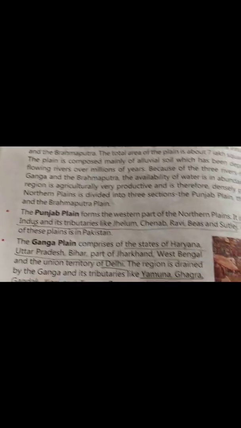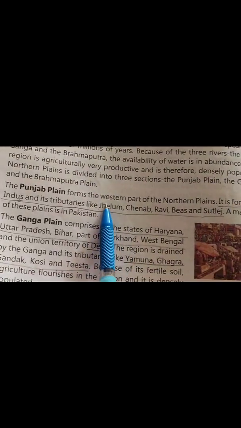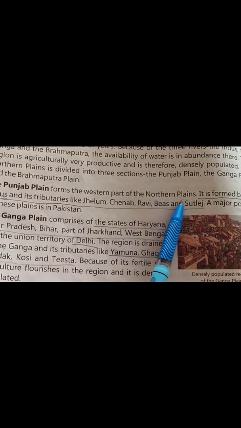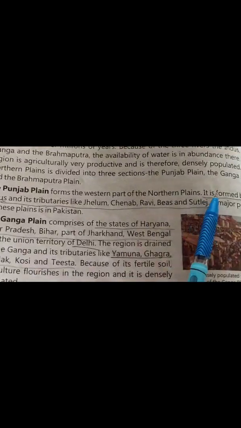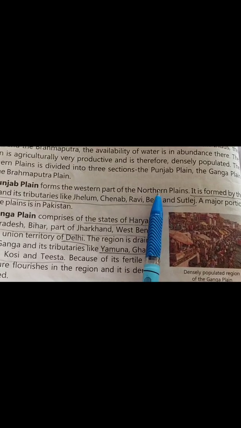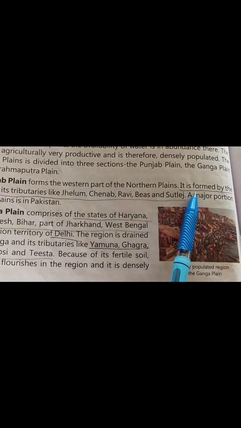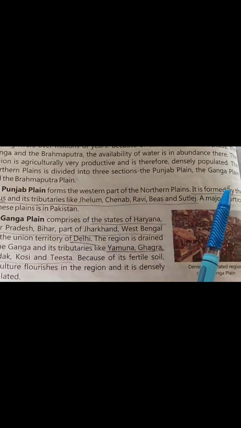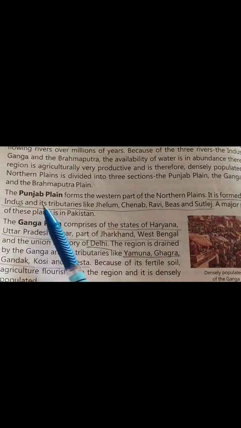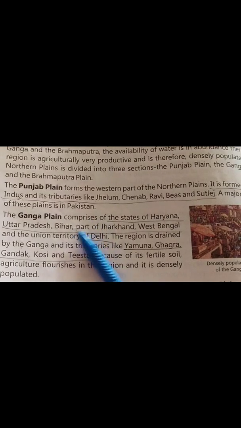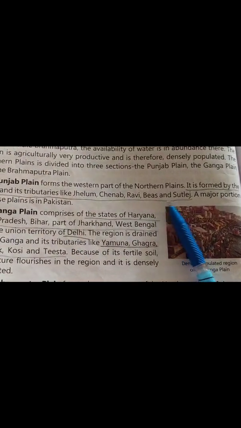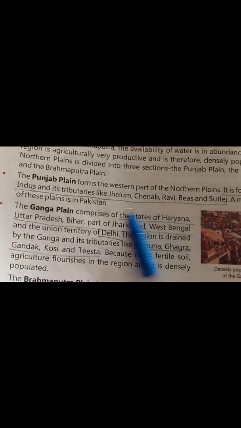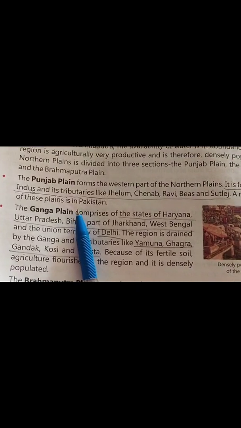We'll study the Punjab plain first. The Punjab plain forms the western part of the northern plain, means it lies on the west side. It is formed by the Indus and its tributaries. The main river over here is the Indus, and its tributaries are Jhelum, Chenab, Ravi, Beas and Satluj. A major portion of this plain is in Pakistan.